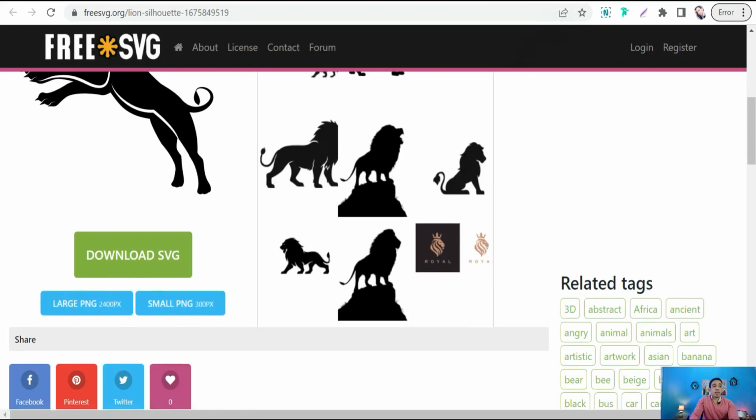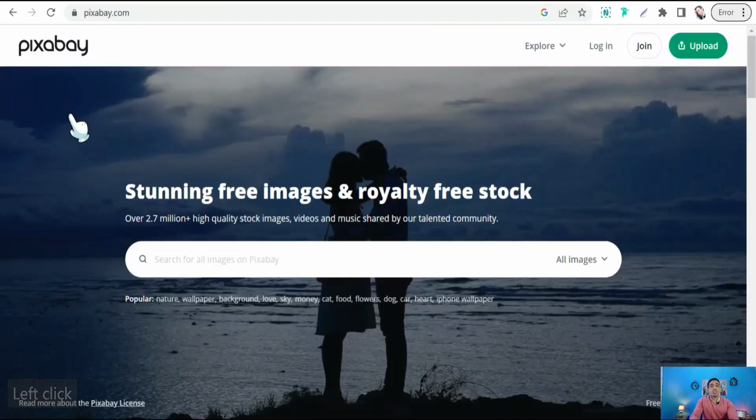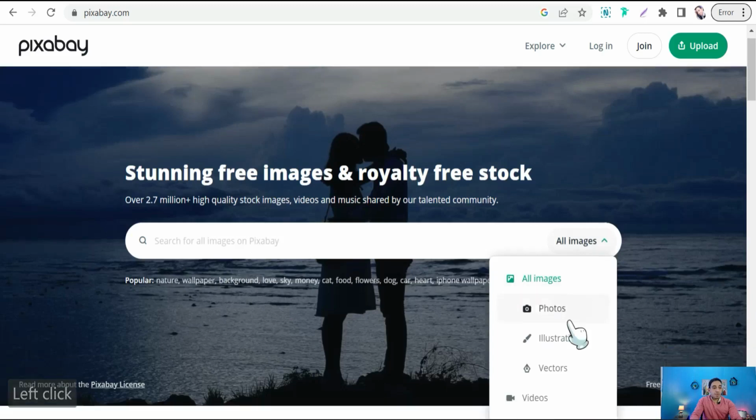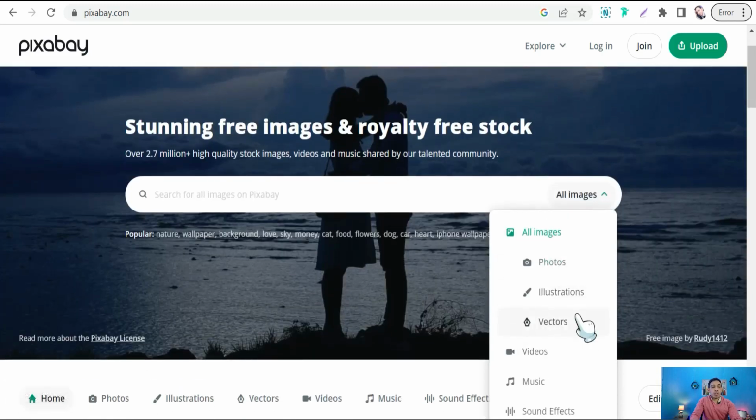And the next website quickly is pixabay.com. Of course, we all know Pixabay as the big source of free royalty-free stock photos, videos, and soundtracks. But also here you can find huge amounts of vectors and illustrations. As here in this search box, you can find all images in this drop-down menu, illustrations and vectors. So here you can find over 10,000 vectors and illustrations that cover many topics and fields.